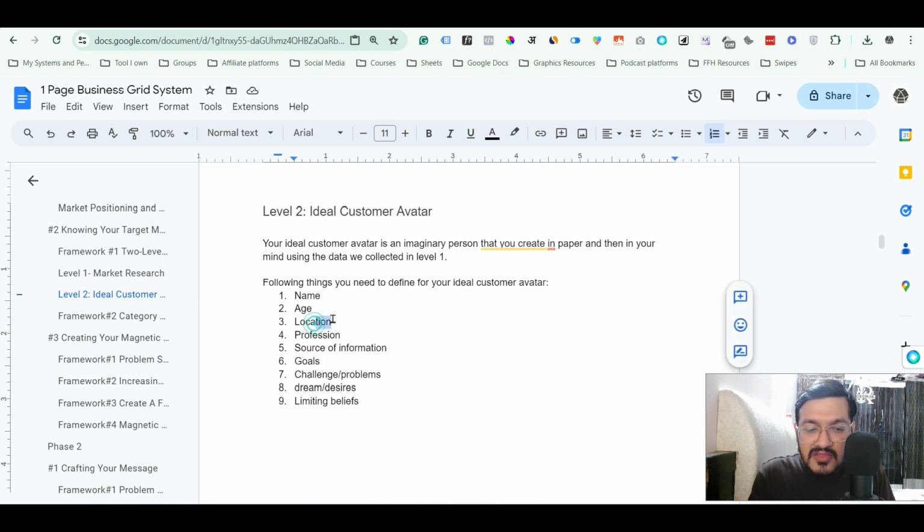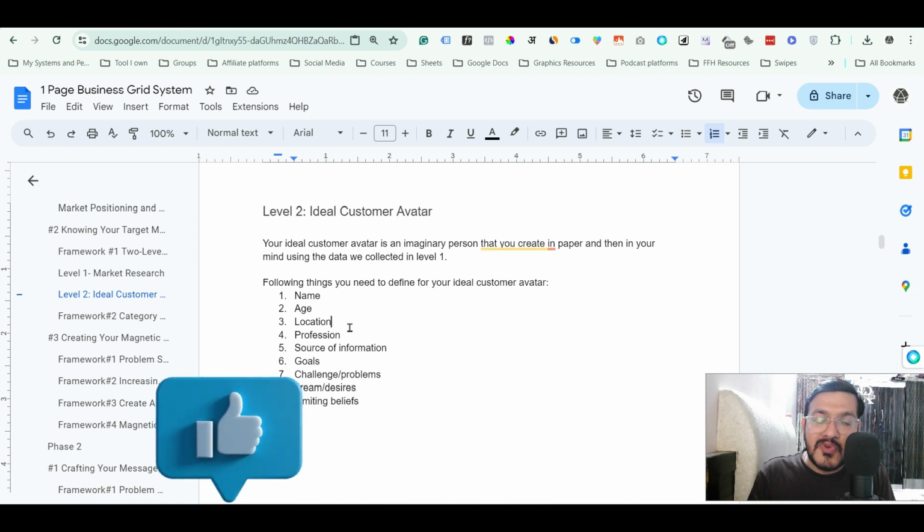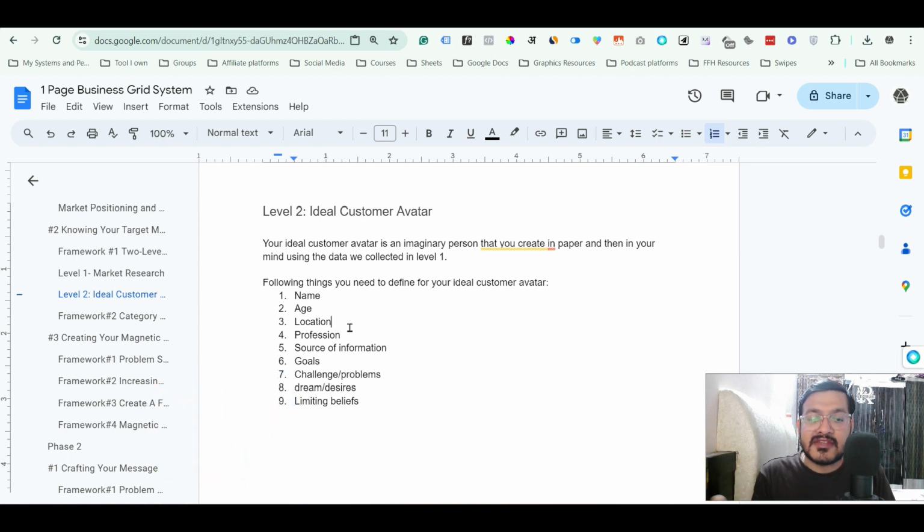Okay, you will write the location. It could be a city, it could be a state, it could be a country. You give the location because location is also very important, and it will give you clarity on which geographical region you are targeting to get customers in your business. So write down the location. If you are doing it at a little broader level, you can even write countries, for example India, US, or UK. And if it's a local product, you can write the city or state or something like that. Okay, so this is the third thing.